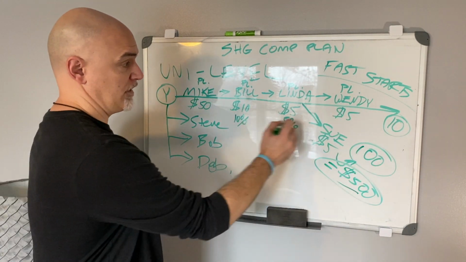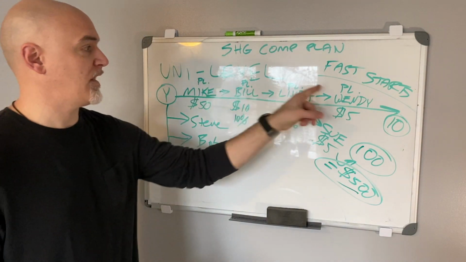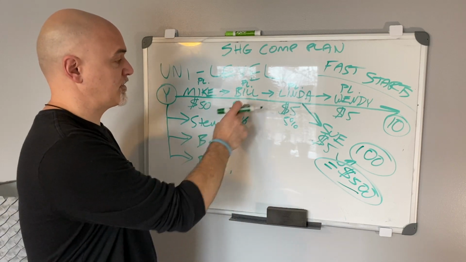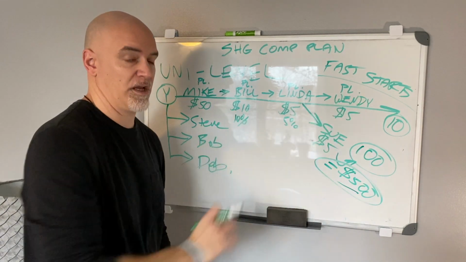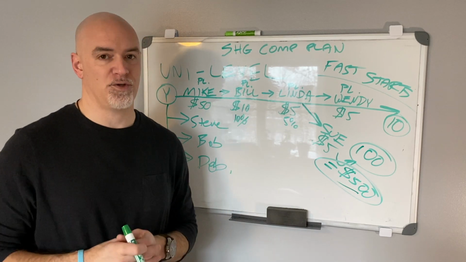And again, all of these commissions apply, all right? So same thing with gold. We mentioned platinum. Same thing with gold. If you're gold, it's still 10%, 5%, 5%, all the way out to 10 people. So that, my friends, is how the Unilevel works. Now we're going to dive into the matrix.